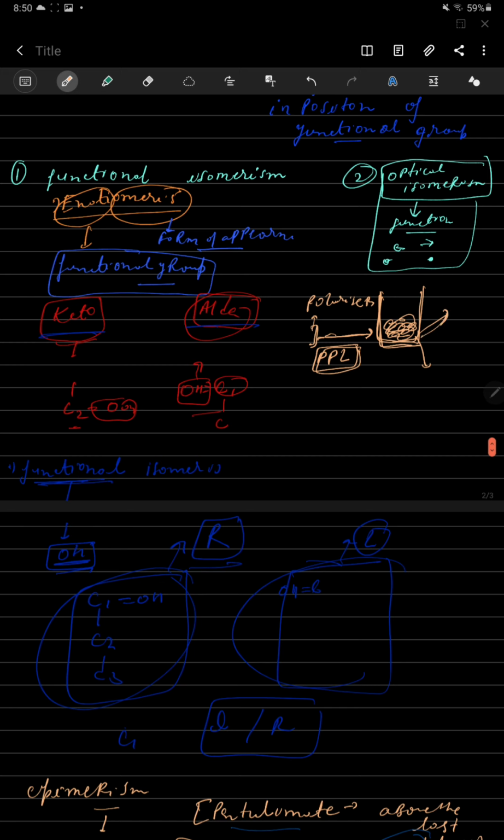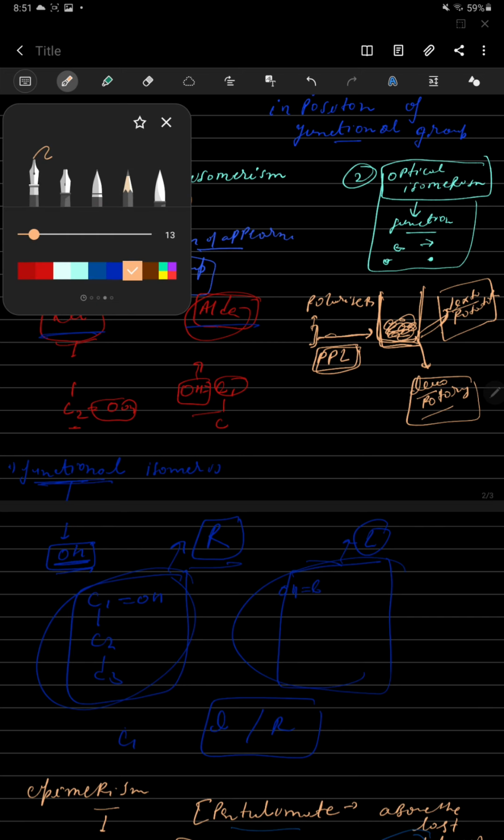First, when it sends light to the left direction, it's levorotatory, and when it sends light to the right direction, it's dextrorotatory.